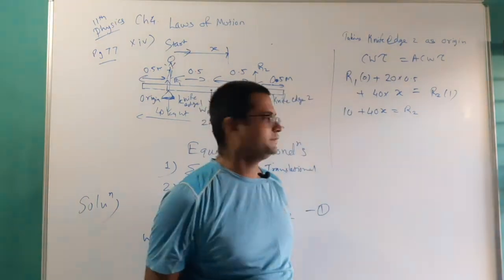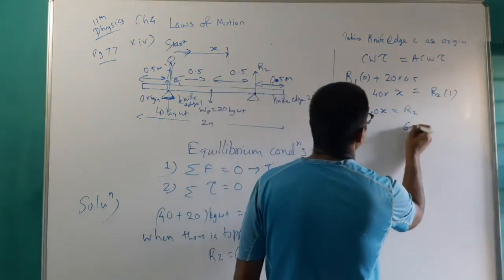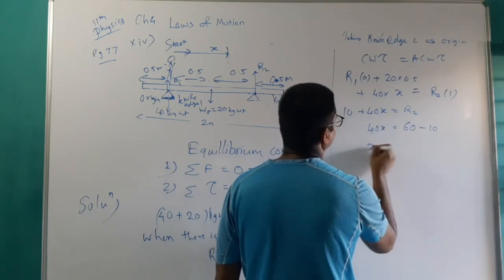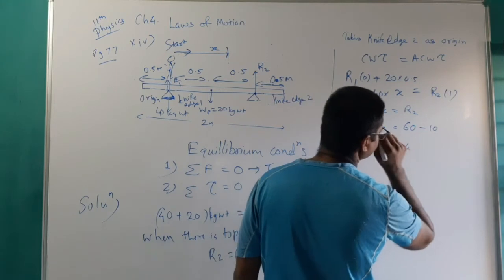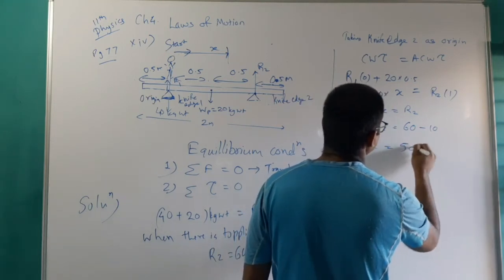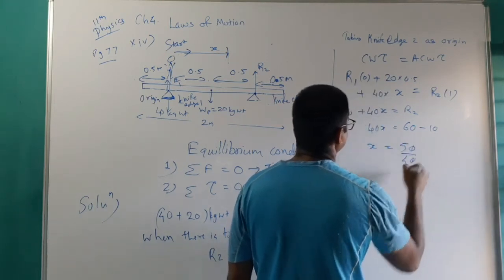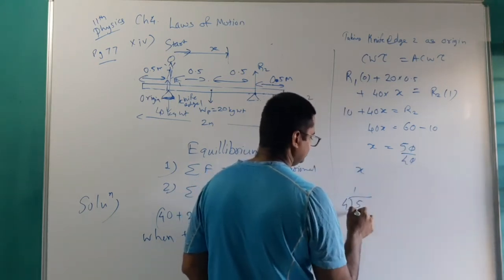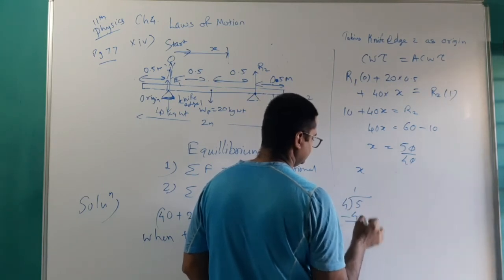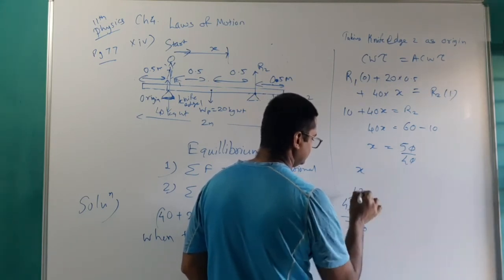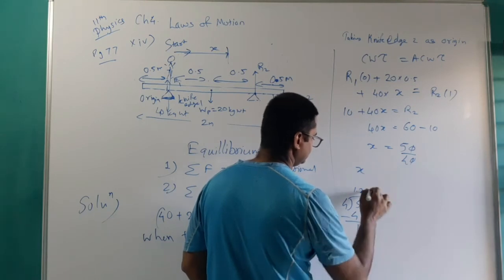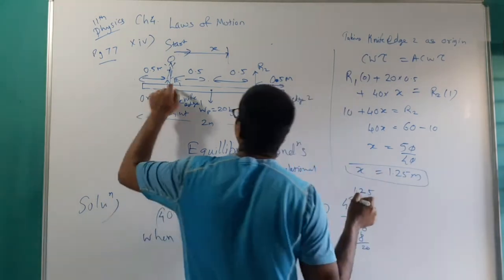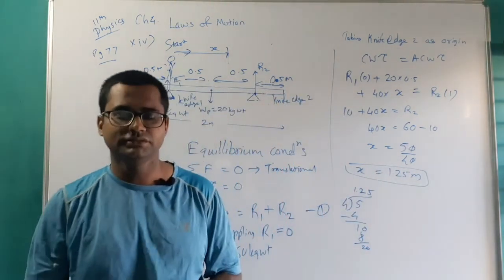If I put that 60 kg here, 60 minus 10 equals 40x. 60 minus 10 is 50, so it is 50 by 40, or 5 by 4, and this x comes out to be 1.25 meter from this particular position. This is how we solve this question.